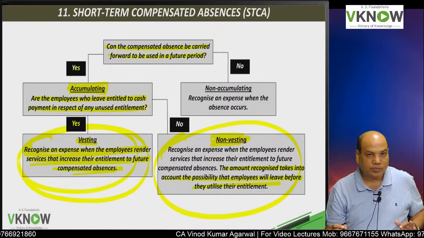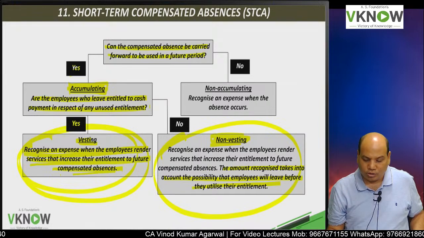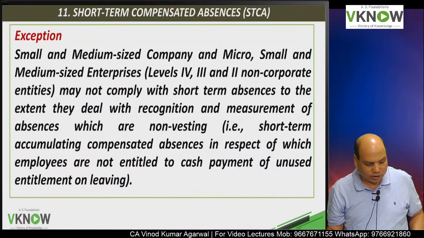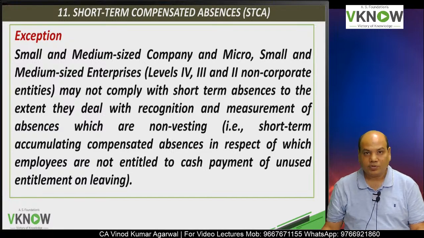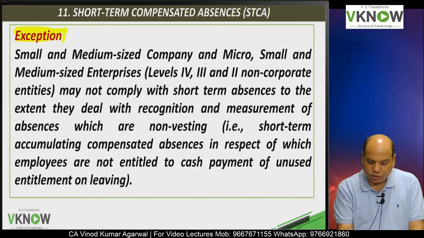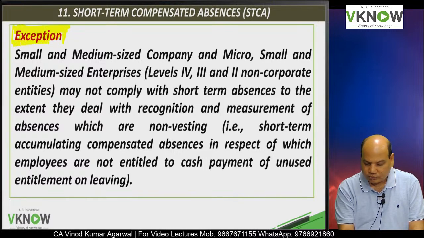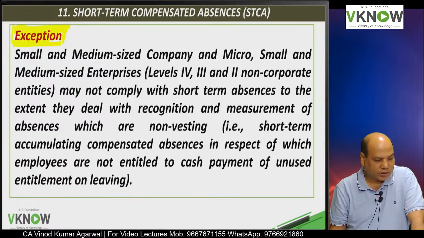Estimation can change. The effect of change in estimation will get reflected in your profit and loss statement automatically. Now there is a small exception here. There are 4 categories of entities for the purpose of applying accounting standards.